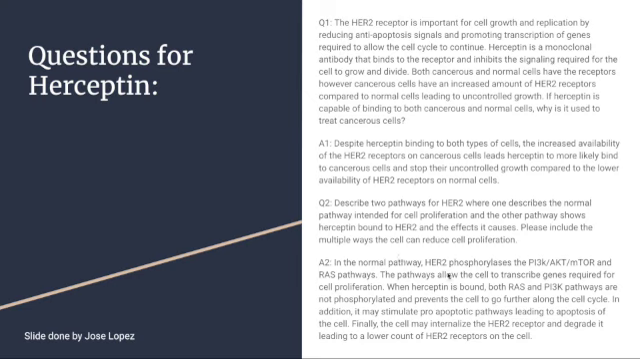In the normal pathway, HER2 phosphorylates the PI3K pathway and the RAS pathway. The pathways allow the cell to transcribe genes required for cell proliferation. When Herceptin is bound, both RAS and PI3K pathways are not phosphorylated, which prevents the cell from going further along in the cell cycle. In addition, it may stimulate pro-apoptotic pathways, leading to apoptosis of the cell. Finally, the cell may internalize the HER2 receptor and degrade it, leading to a lower count of HER2 receptors on the cell.